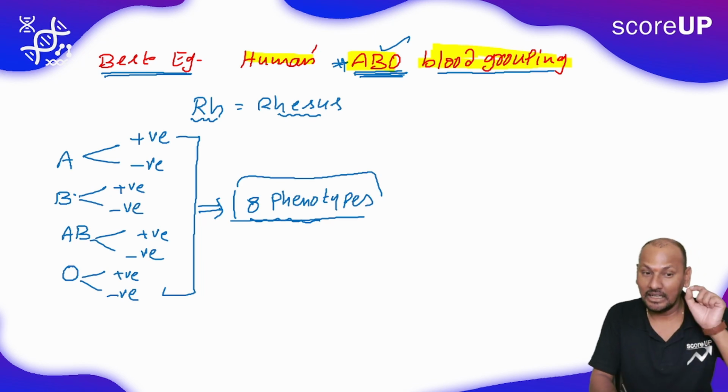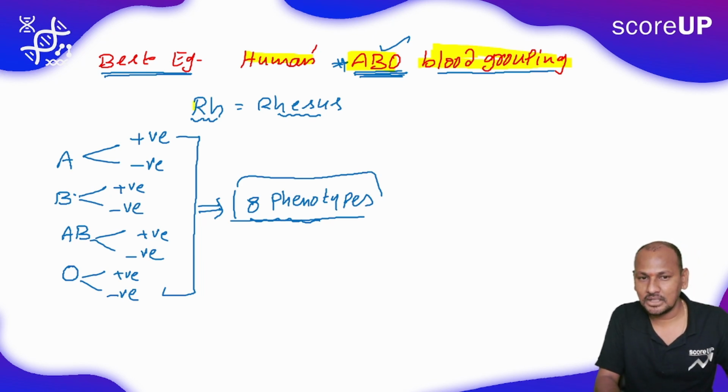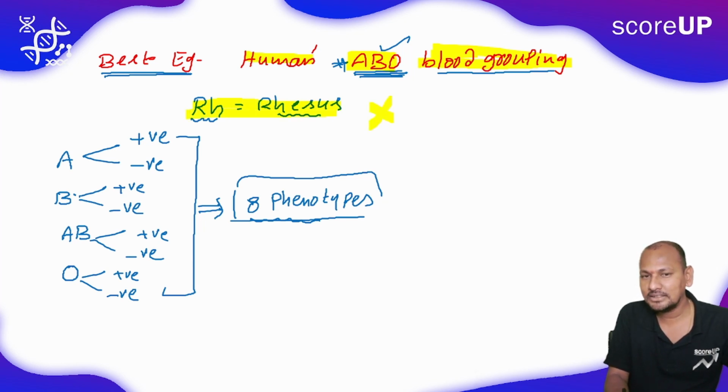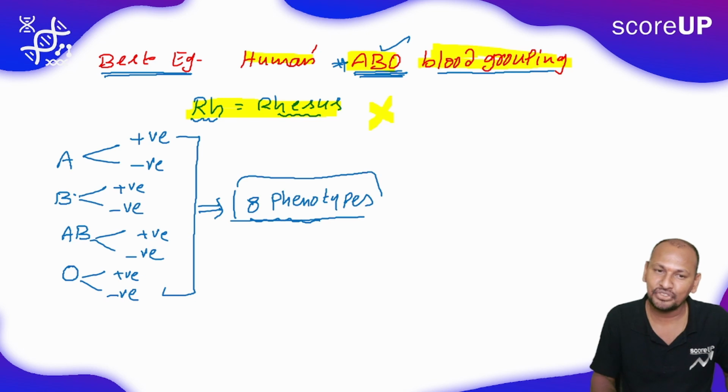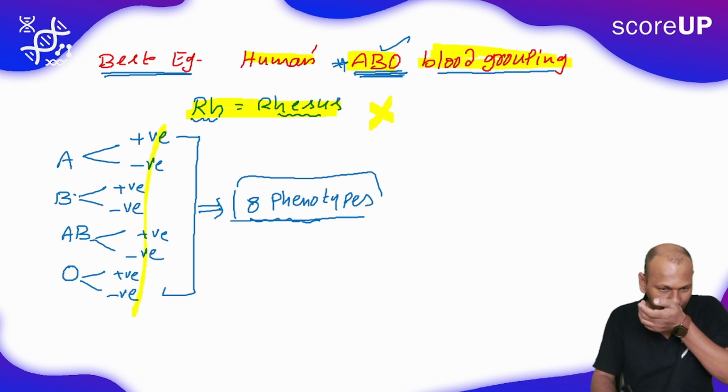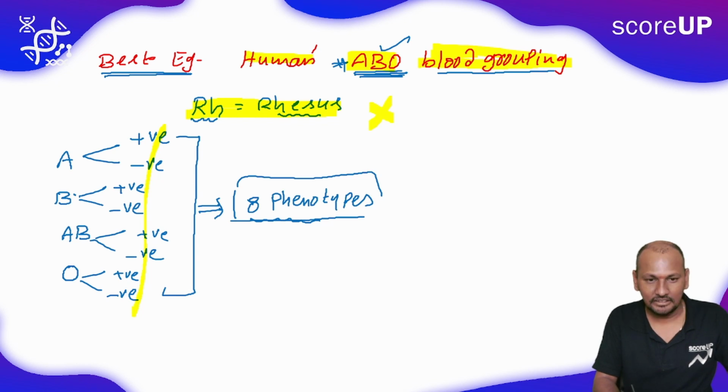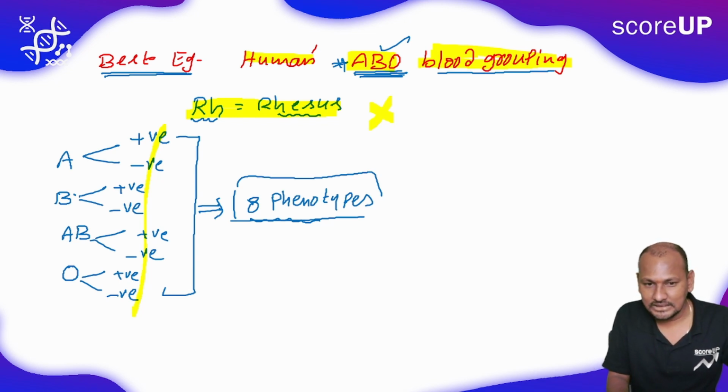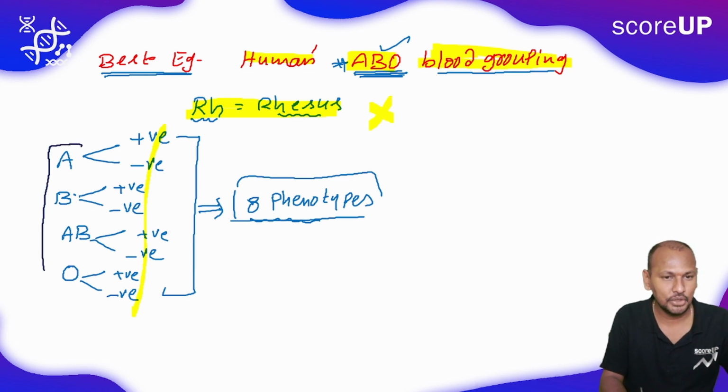But under this chapter, we are not going to consider the rhesus factor. That is why we do not learn positive or negative here. So we will consider the phenotypes as only 4 types: A blood group, B blood group, AB blood group and O blood group.